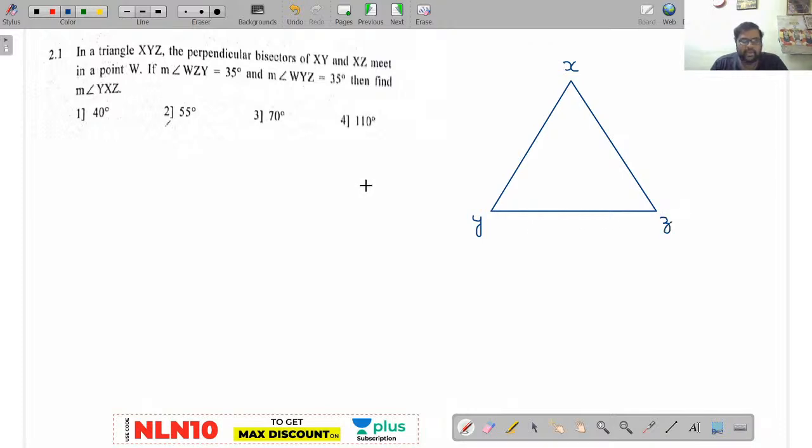The perpendicular bisectors of XY and YZ meet in a point called W, right? These are perpendicular bisectors.